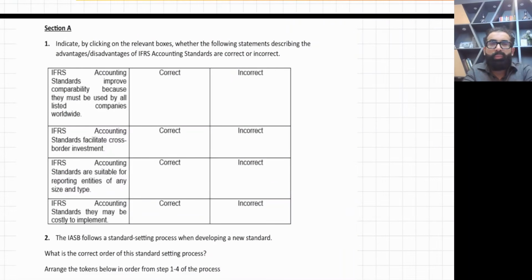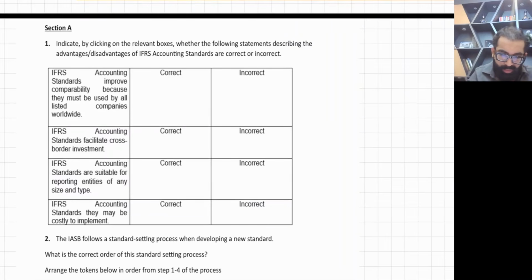This is question number 1. Indicate by clicking on the relevant boxes whether the following statements describing the advantages and disadvantages of IFRS accounting standards are correct or incorrect, right? So let's start. Number 1.